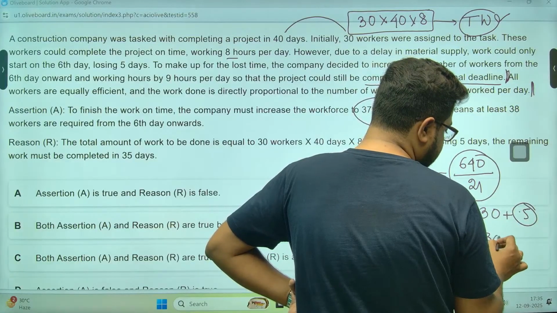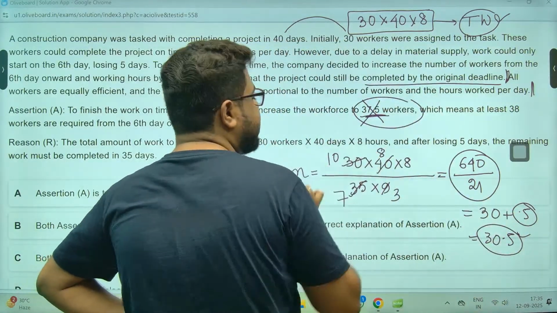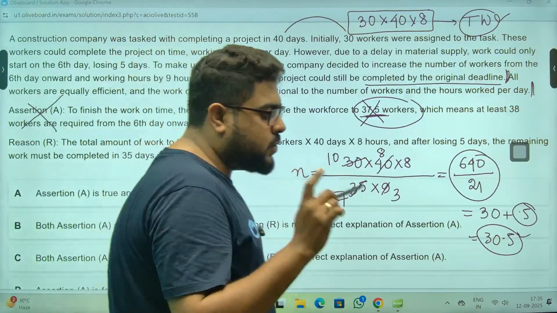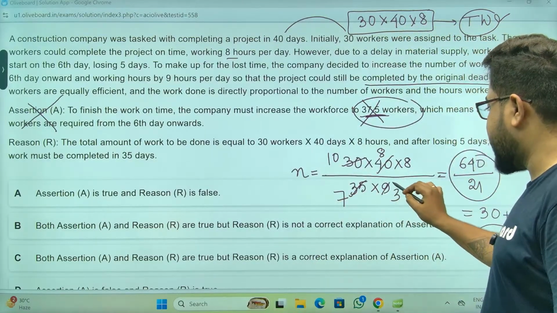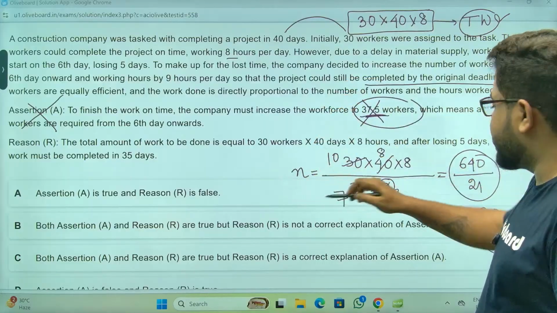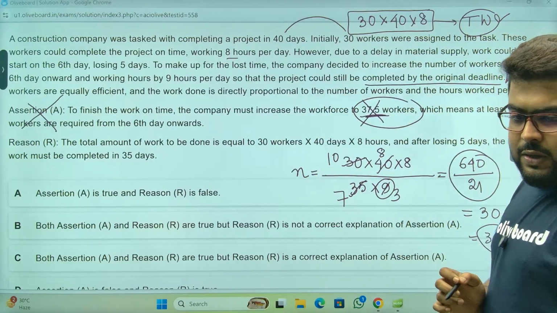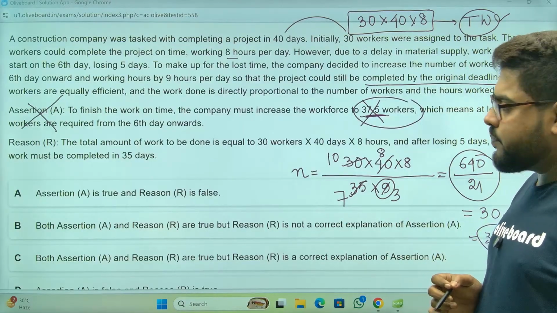So ये तो 30.5 आ रहा है. That is nowhere close to 37.5. So assertion is wrong, sir. We do not need 37.5 workers because we have increased the work hours. We don't need that many workers. We can deal with only 30.5 workers. उतने में ही काम चल जाएगा.